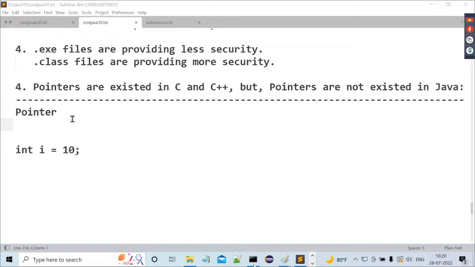Next one, how is Java a platform independent programming language? If we compile a Java program on Windows operating system, we get a .class file. The .class file contains bytecode. What is this bytecode actually? Bytecode is an intermediate code. It is not directly executable code.